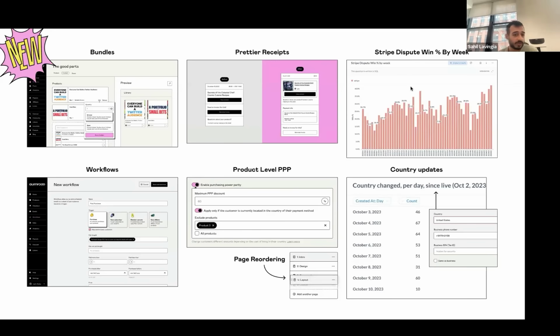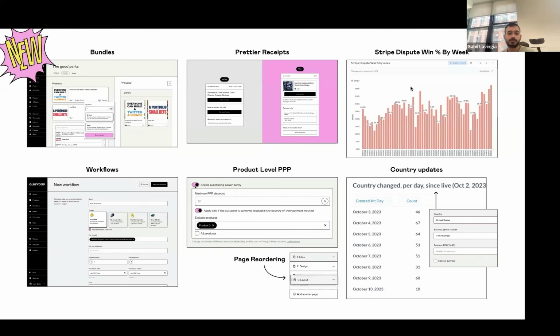We redesigned workflows. I know we promised abandoned cart. Unfortunately, we didn't ship that this quarter, but we did the most important work ahead of that, which is to redesign and refactor all of our workflow code and design. So creating and editing a workflow now is a lot better than it was last year. And it gives us the space and the real estate to do a lot more awesome stuff, including abandoned cart emails and better segmentation. And we'll show some of that off soon.